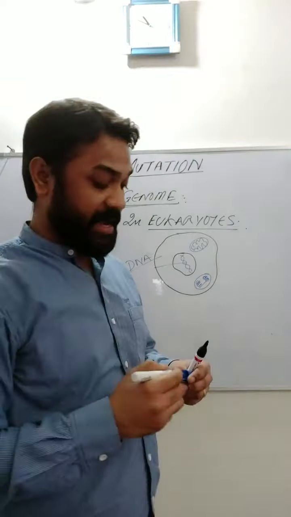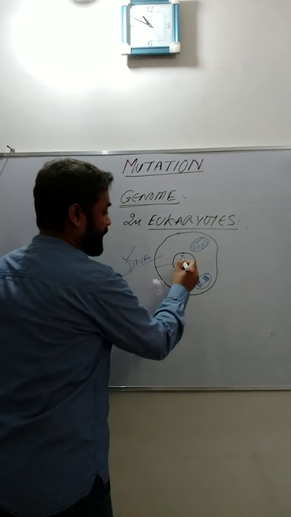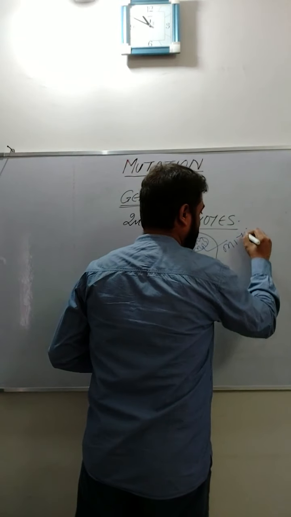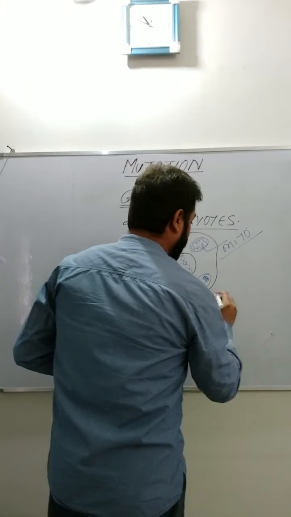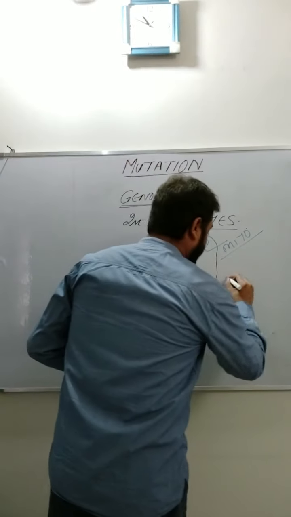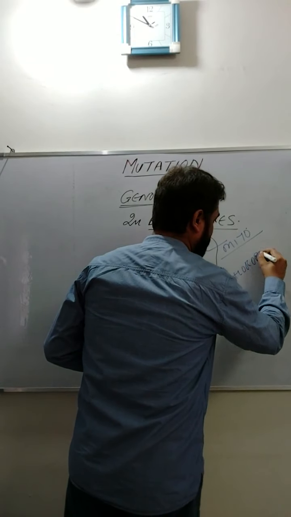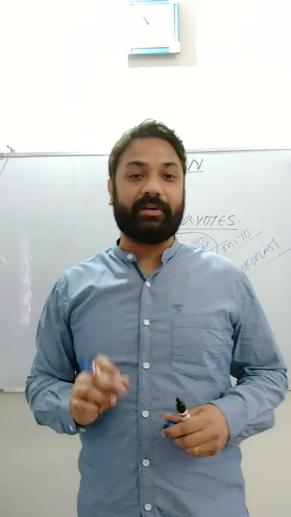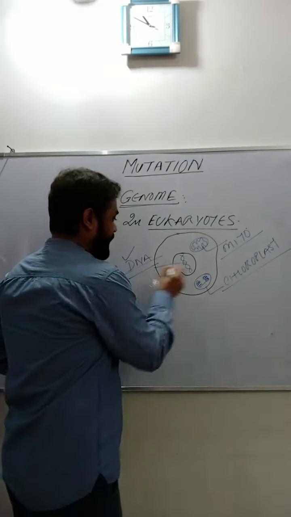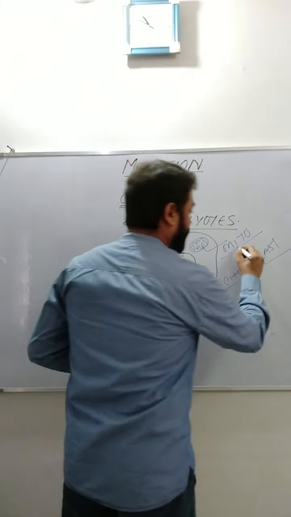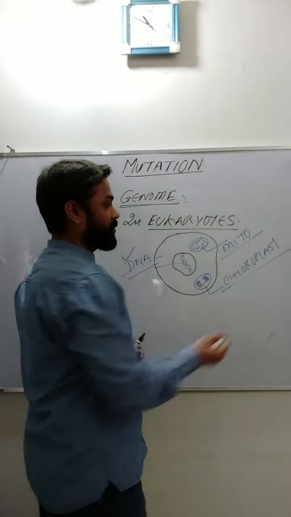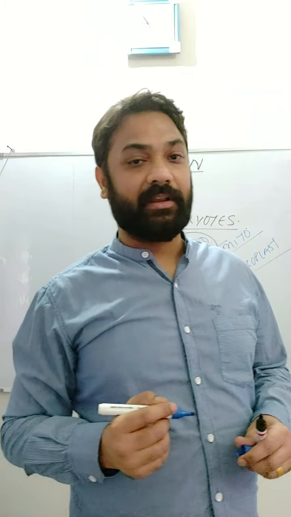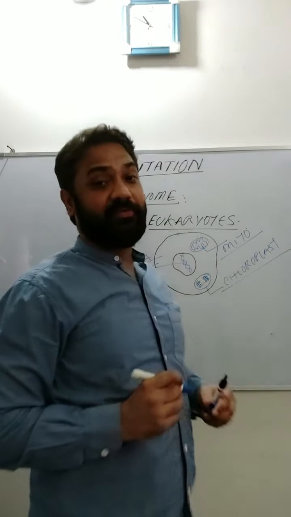And if it is a plant cell, I can have information in the chloroplast. That means I can have information in DNA, or chromosomes, inside the nucleus, inside the mitochondria, and if it is a plant, inside the chloroplast. So this is the total amount of genetic information that I have in a eukaryotic cell, and this is the concept of the genome.